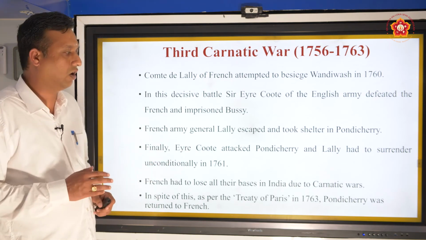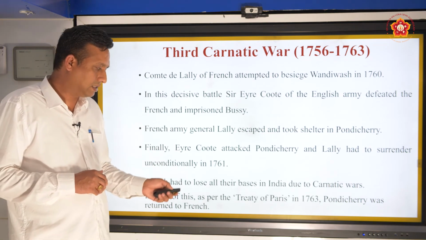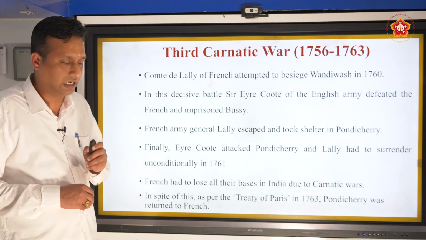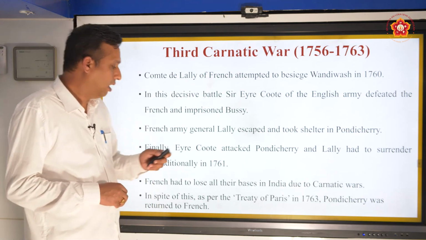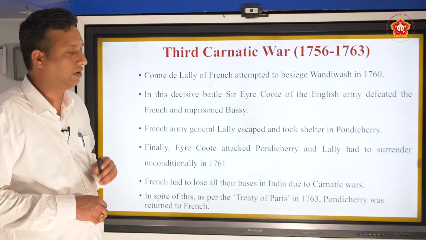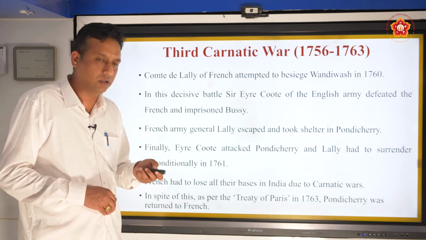They lost almost all their regions. In spite of this, as per the Treaty of Paris between the French and the English in 1763, Pondicherry was returned to the French. So there was a peace agreement: we will not have any war, and we will give back Pondicherry to the French.